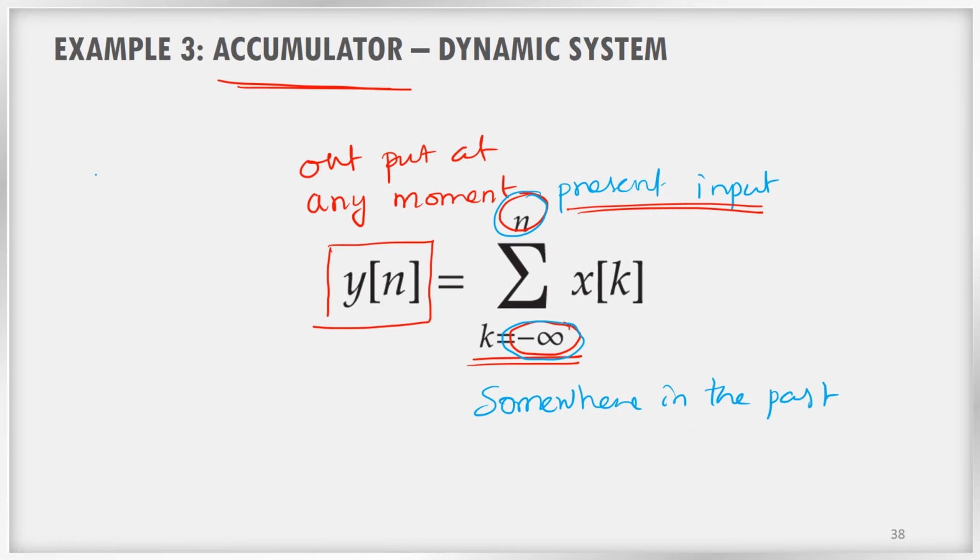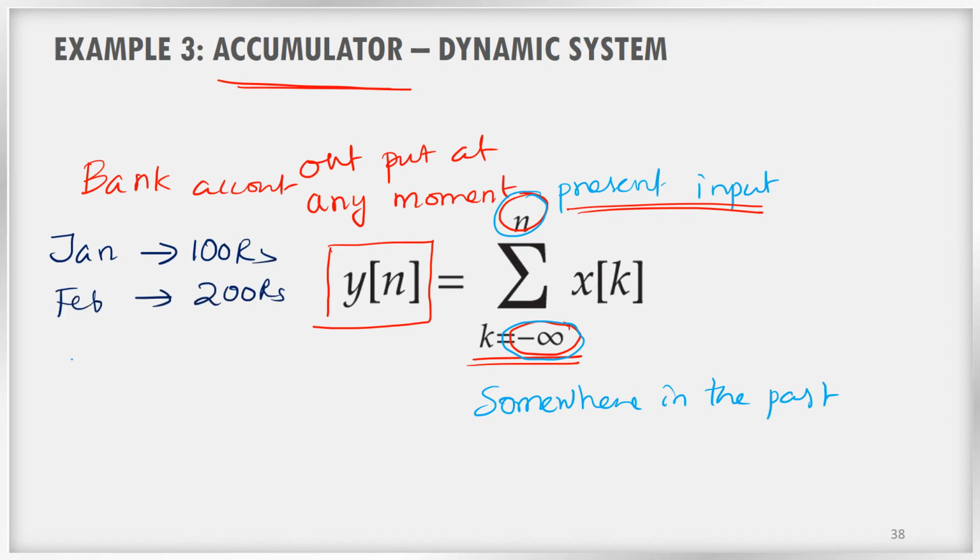Let us say the bank account as an example. How can we say bank account is an example? Maybe in January you are depositing 100 rupees, right? In February you are depositing 200 rupees, okay? And in March you are depositing 300 rupees, right?